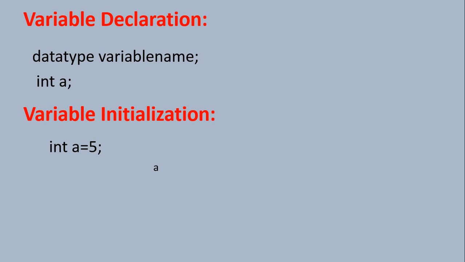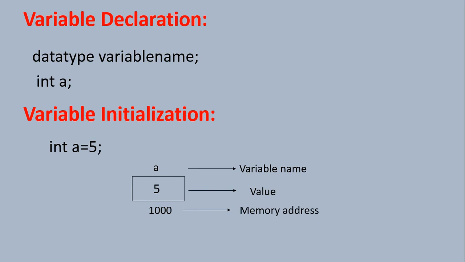When I am initializing, variable a will get some memory location. Here the address of the memory location is 1000. This is a random address. We are assigning 5 to a, meaning 5 will go and be stored into a. Now a contains value 5. So a is the variable name, 5 is the value and 1000 is the memory address of the variable.